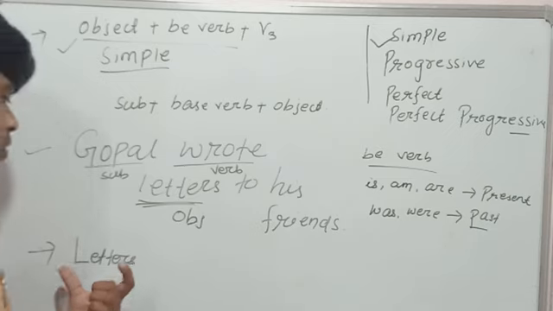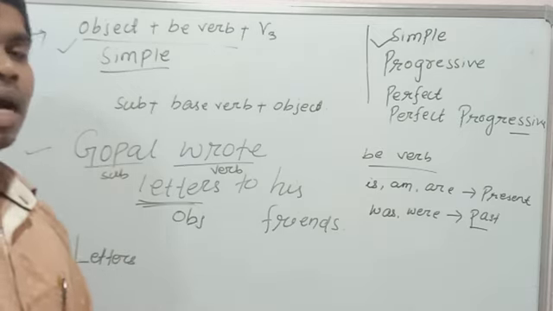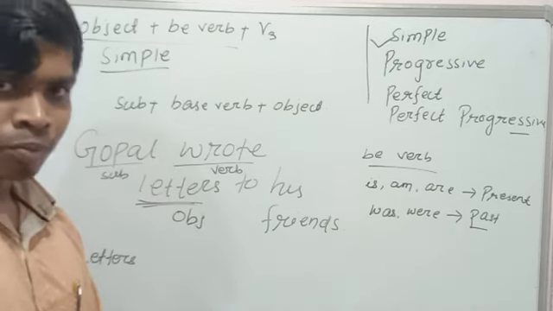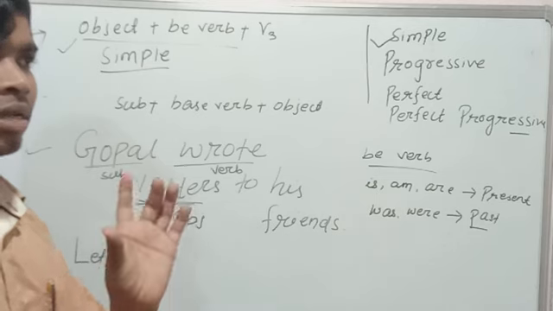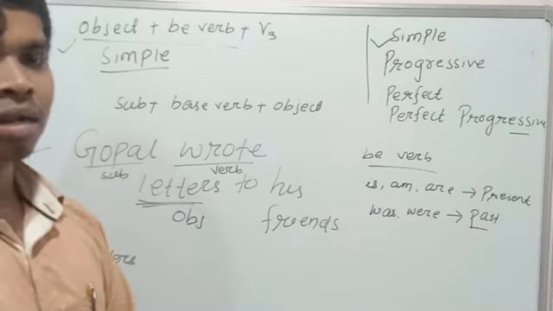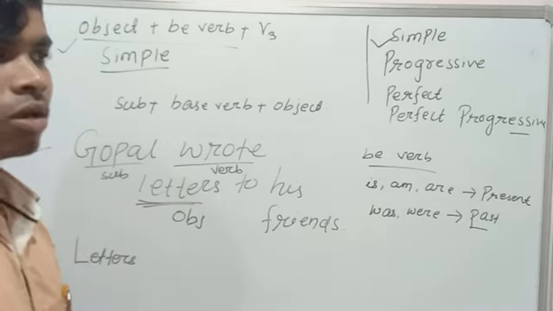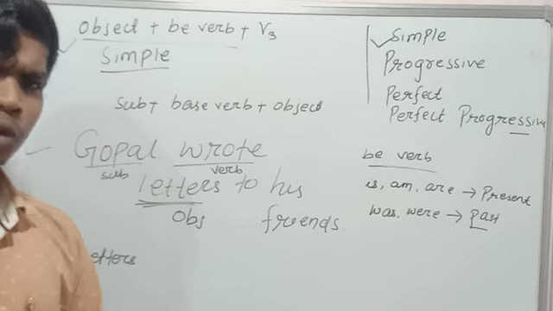In the previous class I told you about singular and plural numbers. If a word is used with s, that is plural; otherwise it is singular. Letters means it is plural.